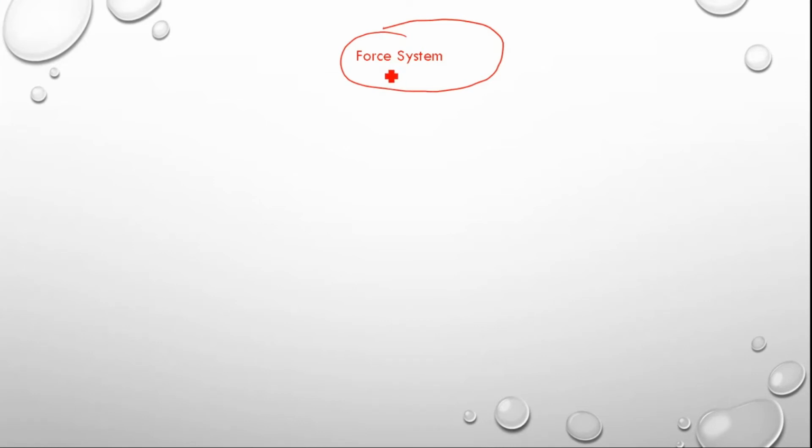Force systems are classified into two categories. One is the coplanar force system. The coplanar force system is nothing but a single plane system, that means 2D. A plane is a two-dimensional surface having length and width. So if more than one force is acting on a single plane, then that force system is called a coplanar force system.